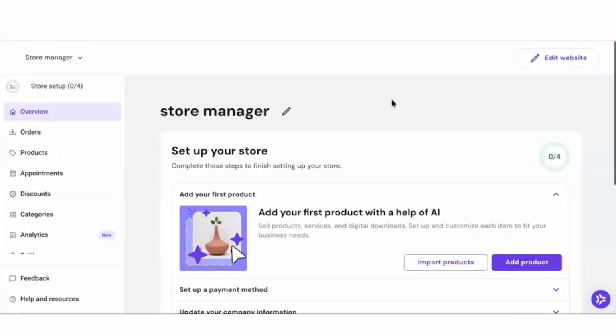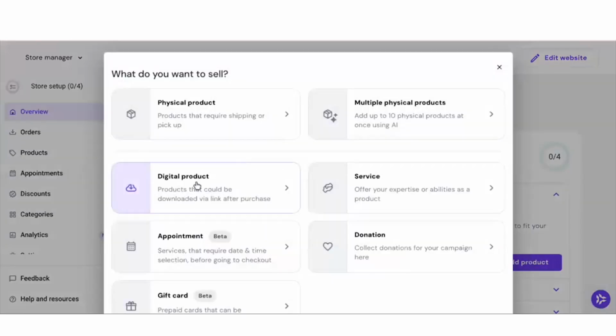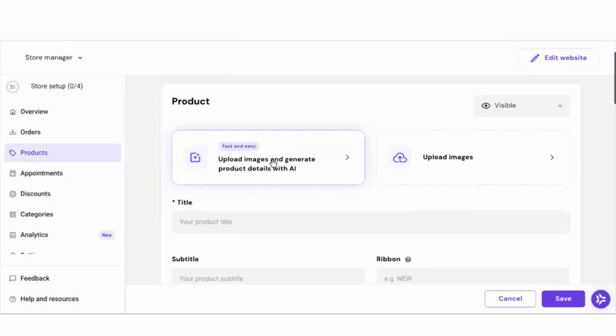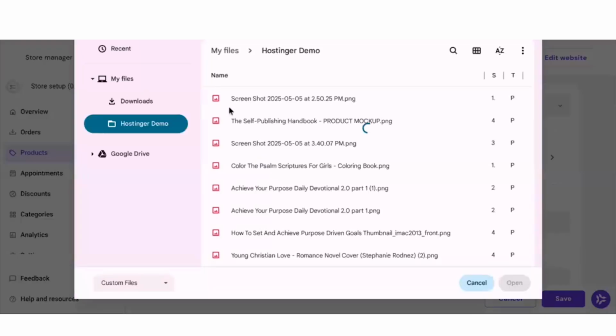The first thing you want to do is add your product. So click here, add product. And then mine is going to be digital stationery, but if you're going to sell physical, then just select physical. Mine is digital, so I'll select digital. And then here, you're going to love this, okay? So upload your image of your stationery and watch what Hostinger does.